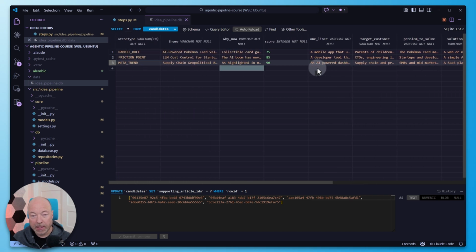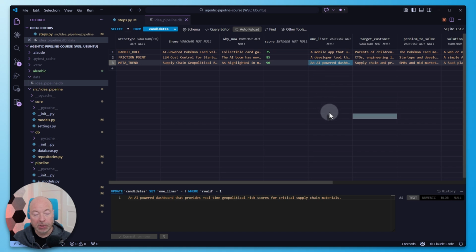What is this one? This is the Supply Chain Geopolitical Risk Intelligence. So the one-liner here: an AI-powered dashboard that provides real-time geopolitical risk scores for critical supply chain materials. Interesting. So the target customer here would be supply chain and procurement managers at mid-sized manufacturing, electronics, or industrial goods companies. All right, I could see that.